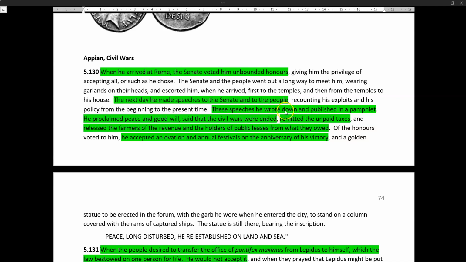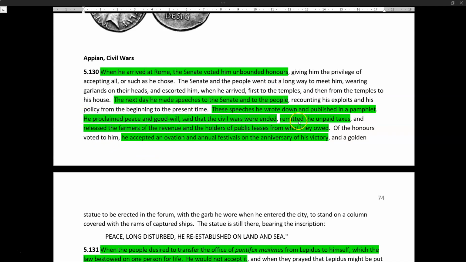So we're seeing examples here of Octavian using rhetoric and also propaganda to win the support of not just the people but the Senate as well, because he knows he needs both on side. He then proclaims peace and says that civil wars were ended.